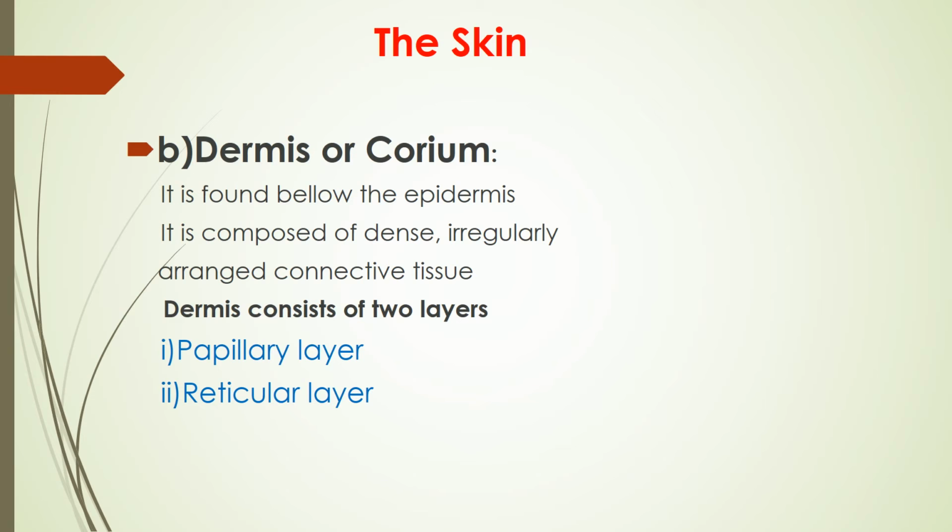The dermis varies from 0.2 to 4 mm in thickness, and it is composed of dense, irregularly arranged connective tissue. It contains fibers, fibroblasts, and histiocytes. The dermis consists of 2 layers: the outer thin papillary layer and the deeper reticular layer.